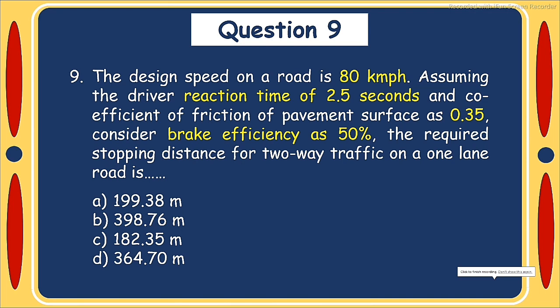Question number 9. The design speed on road is 80 km per hour. Assuming the driver reaction time of 2.5 seconds and coefficient of friction of pavement surface as 0.35. Consider brake efficiency as 50%. The required stopping distance for two-way traffic on a one-lane road is option A 199.38 meter, option B 398.76 meter, option C 182.35 meter, option D 364.70 meter.